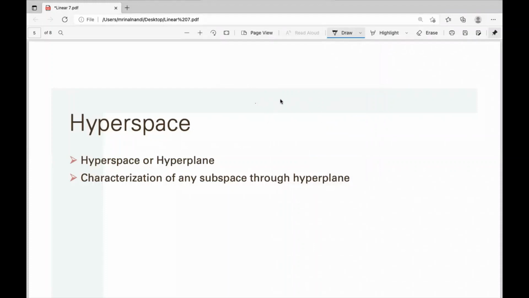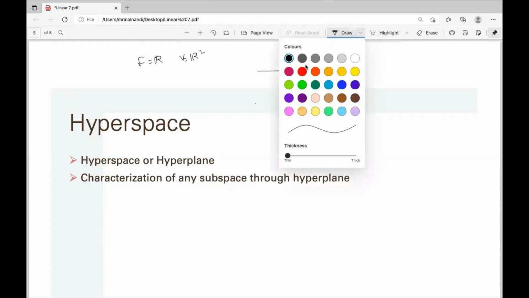Now, the next topic is hyperspace or hyperplane. In two dimensions, if V is R2, say F is R, all the lines passing through the origin are subspaces. For three dimensions, all the planes passing through the origin are subspaces.